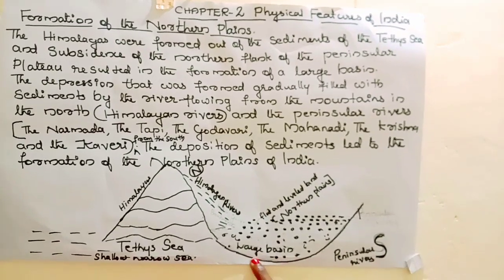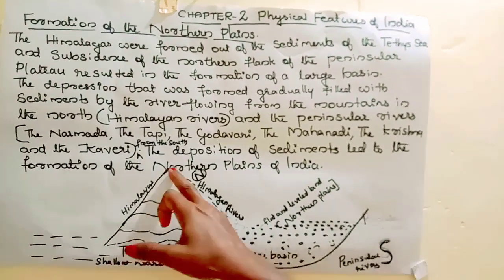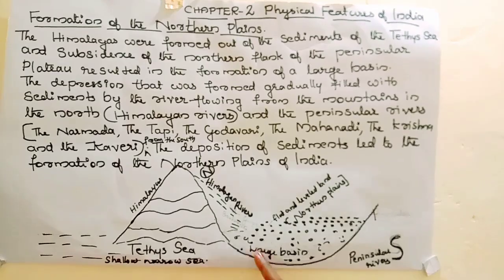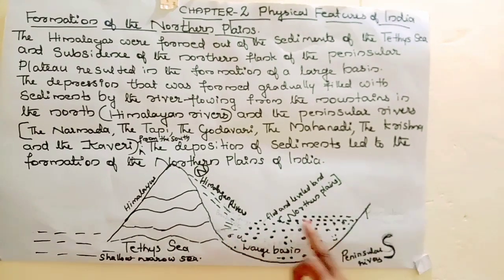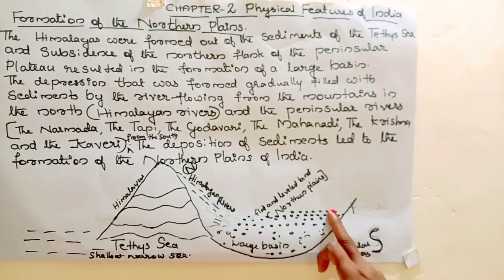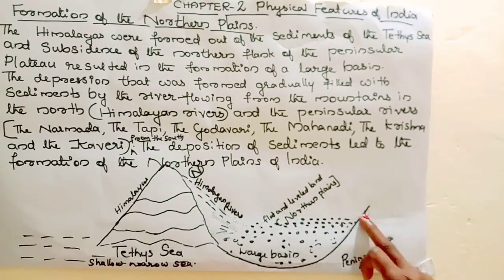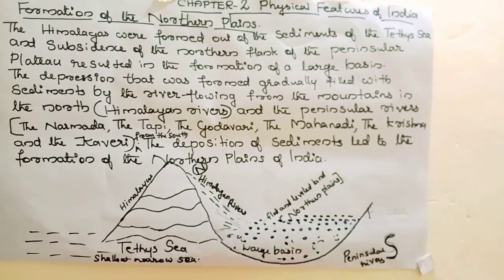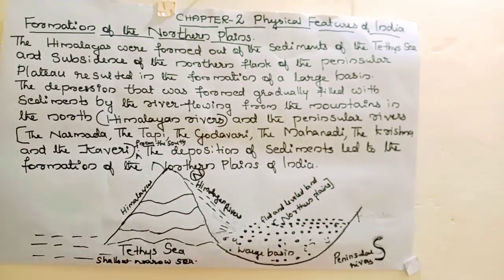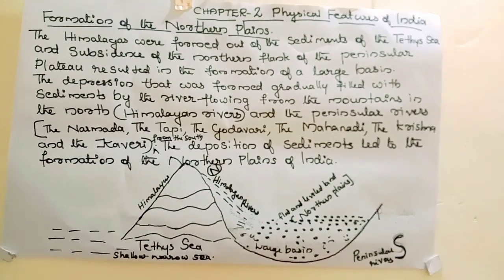In our previous class, we learned about that, isn't it, dear children? Yes. And now you have learned about the formation of the northern plains, a vast and leveled land which is very good for agricultural purposes. Okay, dear children.